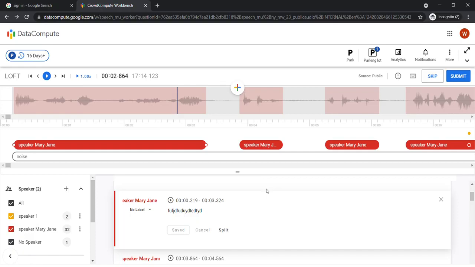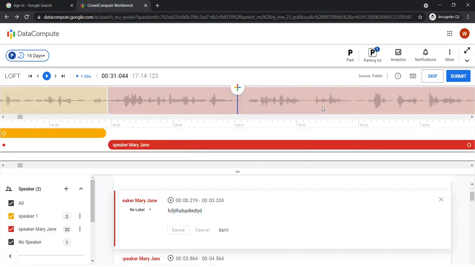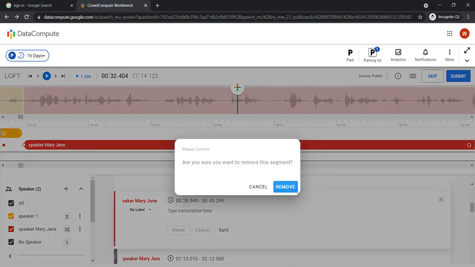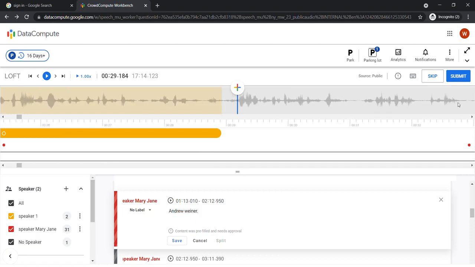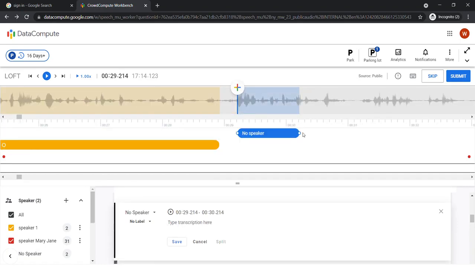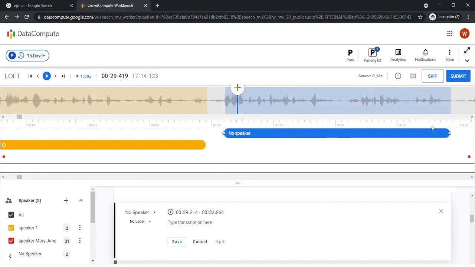Another group of speakers is the unidentifiable speaker. A speaker that cannot be identified is marked as unidentifiable speaker. For example, from this to this, a group of people is talking. We cannot identify them as a single speaker.